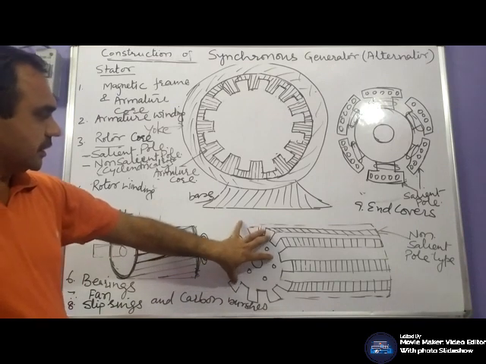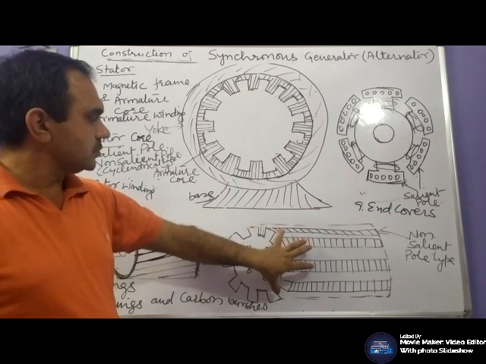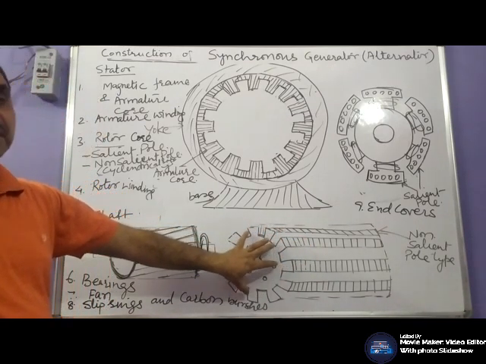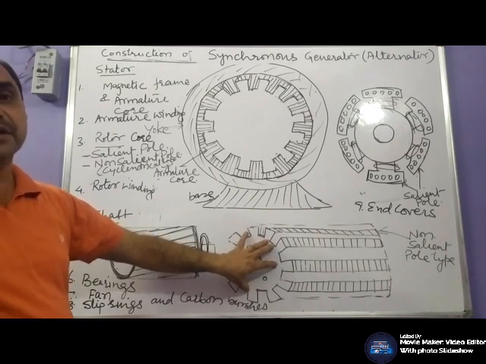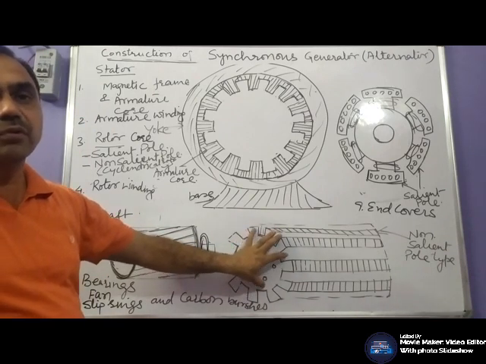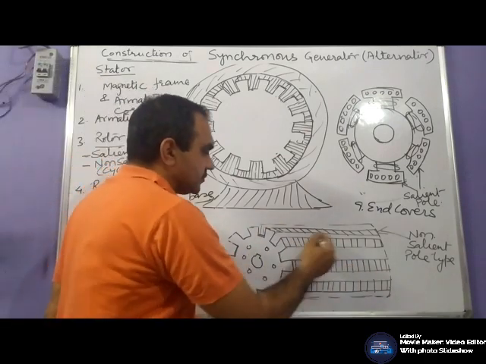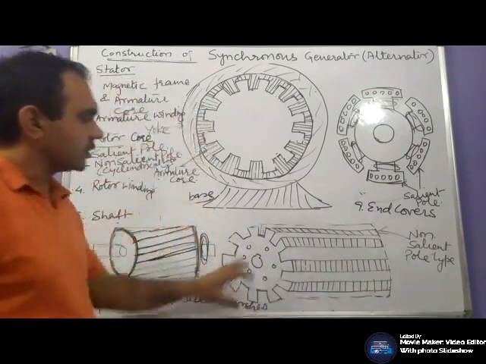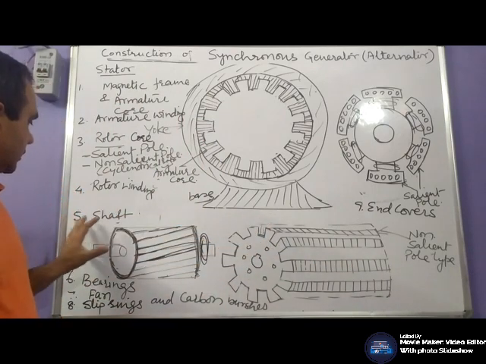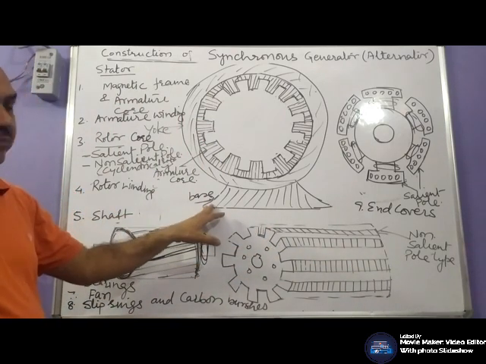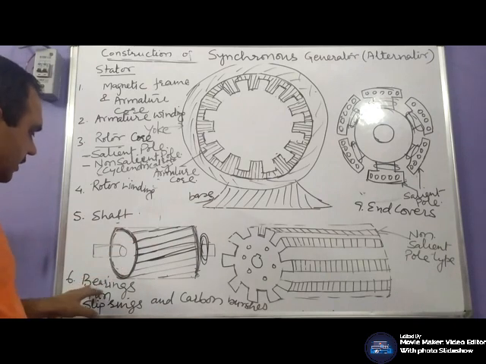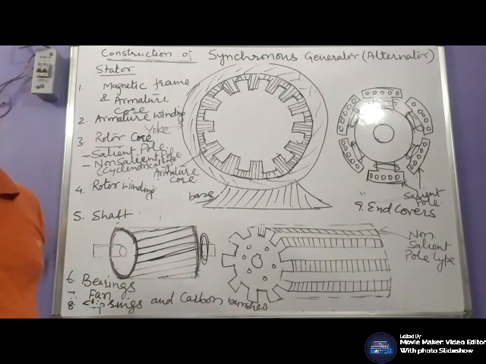So generally these cylindrical rotors are used for high speed turbines. They are generally used for 2-pole machines or 4-pole machines. The field winding is placed in these rotor slots. Shaft, same, made up of mild steel, bearings, fans, slip rings and carbon brushes.